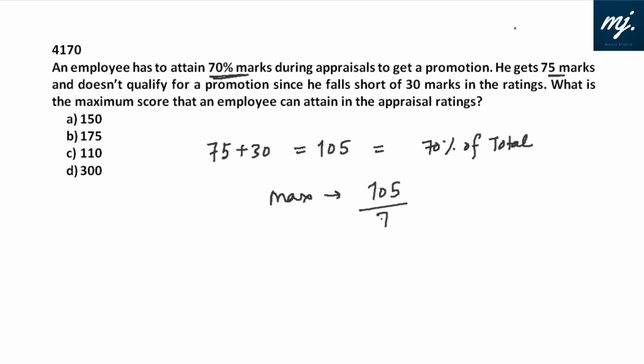So the maximum score he can attain is simply 105 divided by 70%, or 105 divided by 70 into 100. 7 into 15 goes, and 15 into 10 would be 150. So the maximum score that he can attain is 150, and yes, that features in option A.